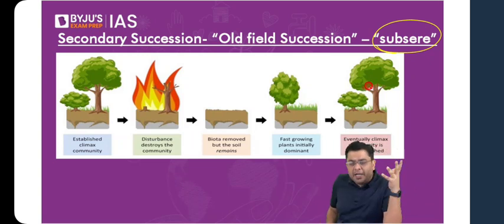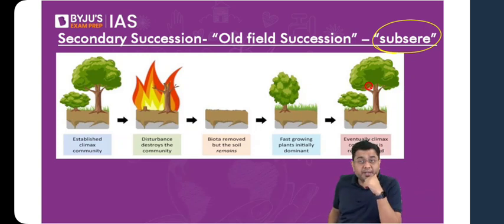Then, over a period of time, that might get destroyed because of any event. Let's say a cataclysmic event like a meteor strike, a volcanic eruption, a forest fire, or an industrial disaster. Any of them can happen. It can destroy all the life forms. But then, how the various life forms come to inhabit that area back again, that indicates the secondary succession.